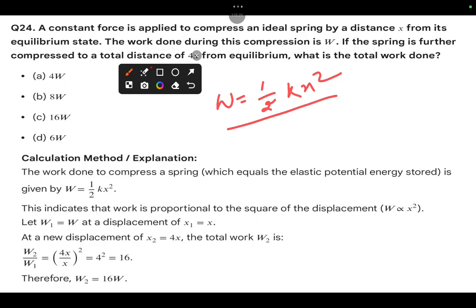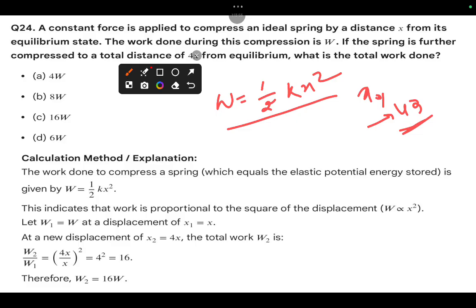So here, we have a constant force applied to compress an ideal spring by distance x from its equilibrium. The work done during this compression is W. The spring is further compressed to the total distance 4x from equilibrium. What is the total work done? So work equal to 1 by 2 kx square. So literally what is the meaning? One is at x, the other is at 4x.